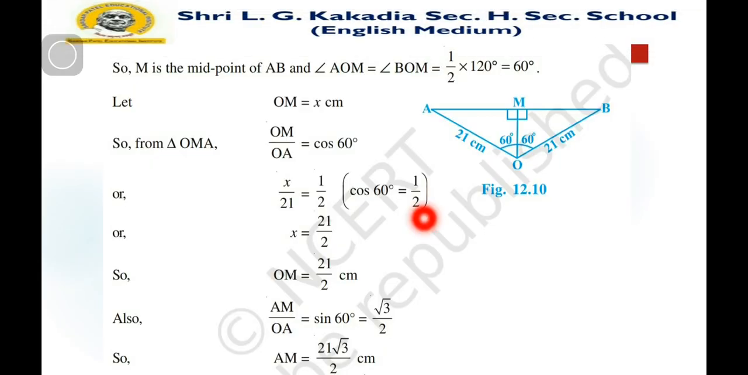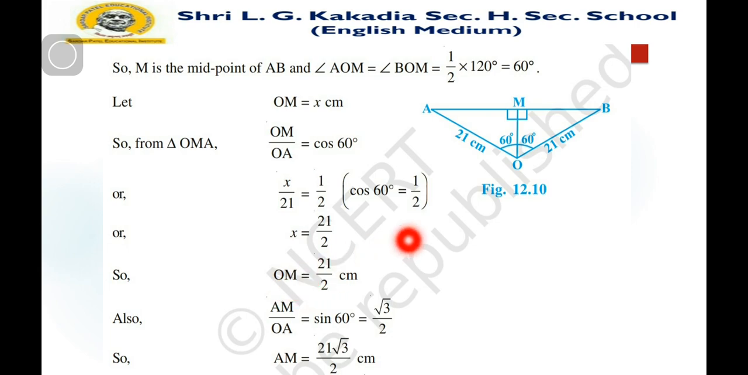So here we take cos 60 degrees, and the value of cos 60 is 1 over 2. It is in the table that we study in trigonometry, that cos 60 is 1 over 2. So OM is x, OA is 21, so x is equal to 21 by 2. So OM is 21 by 2 centimeter.